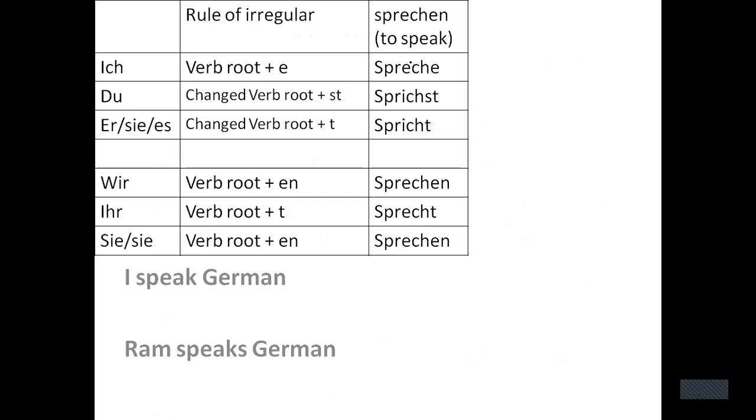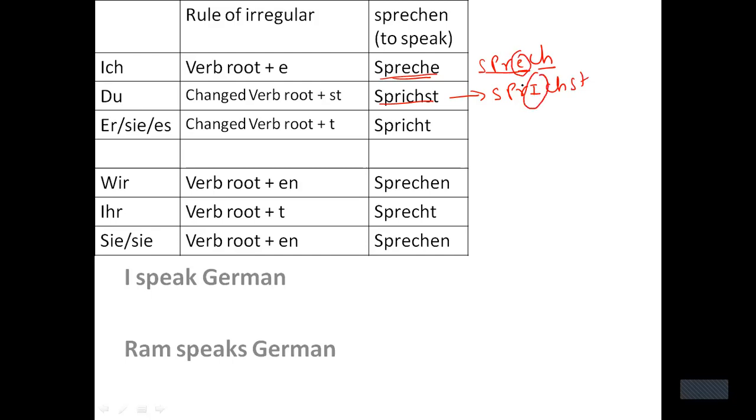These are the changes. Let's discuss in detail what changes we are doing. For example, here ich spreche, du sprichst. So I have changed the verb root. The verb root is sprech. But when I'm writing in du, I'm writing sprich-st. So I have changed e to i. This we were not doing in regular verbs.